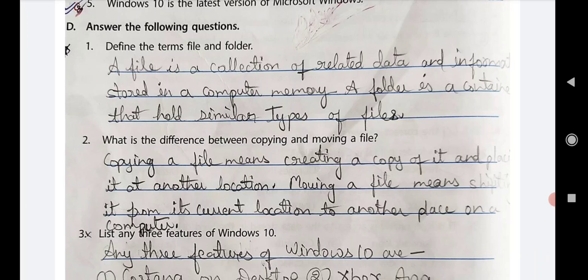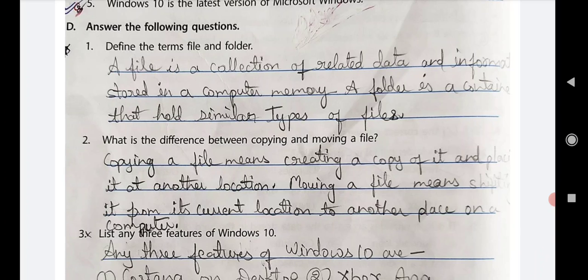And moving a file means shifting it from its current location to another place on a computer.